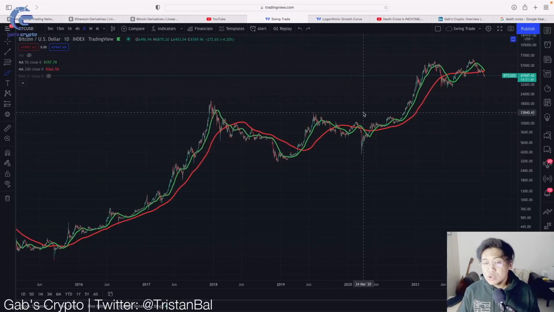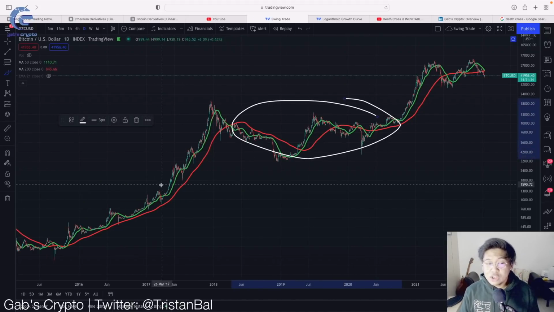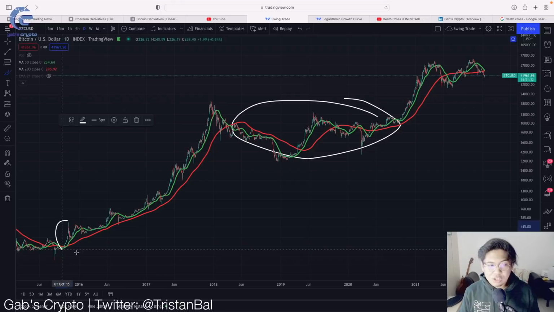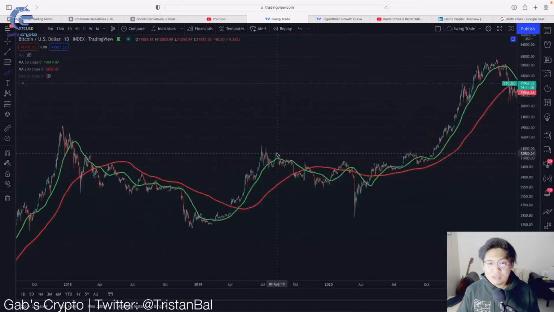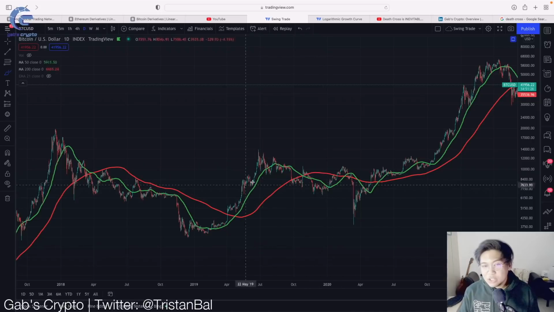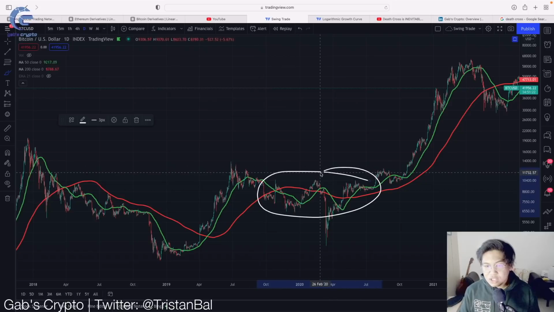And then if we're going to look back further in time, this death cross actually catches the momentum of the previous golden cross, which is dito sa point na yan, which is the previous bull market. And then from there on, we actually saw a lot of times na tinaray niyang saluhin yung ating golden cross. So in that case, nagkaroon tayo ng consolidation din dyan.